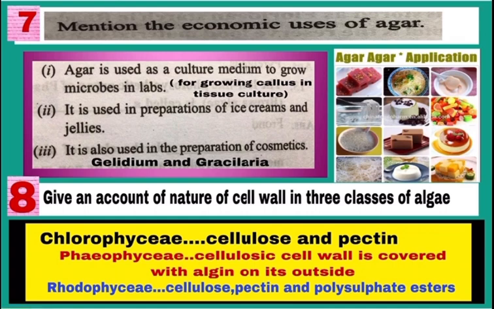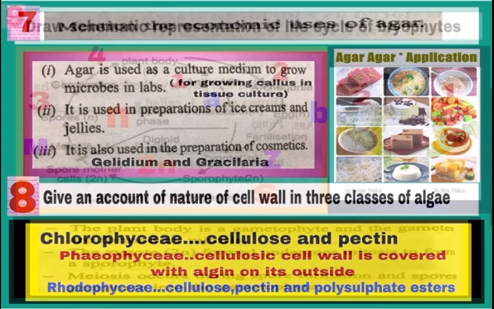Question number 8. Give an account of nature of cell wall in 3 classes of algae. First class, देखिए कौन सी है? In Chlorophyceae, what type of cell wall is present? Cell wall is made up of cellulose and pectin. In Phaeophyceae, cellulosic cell wall is covered with algin on its outside, and in Rhodophyceae, cell wall is made of cellulose, pectin and polysulfate esters.